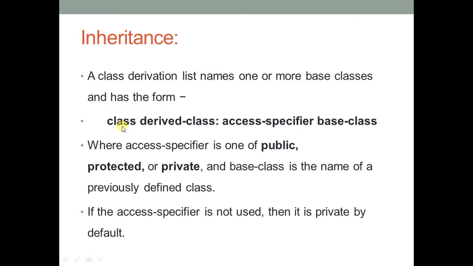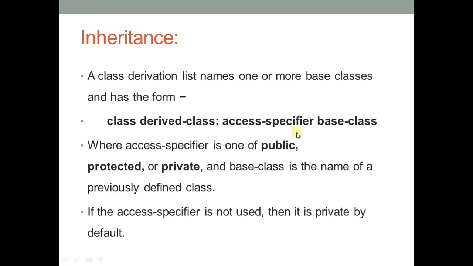As you can see here, class is a keyword, and this derived class, that means जो हम लोग नया class create कर रहे हैं, that means the child class. Access specifier. This access specifier we have already discussed at the beginning of this object-oriented programming class. It has three types: private, public and protected. After the access specifier we will have the base class. That means कहाँ से हम लोग information लेके आ रहे हैं, that class name we have to write after the access specifier, and these two are separated by a colon.